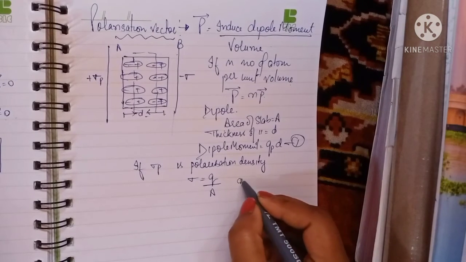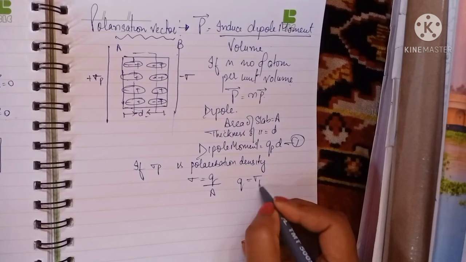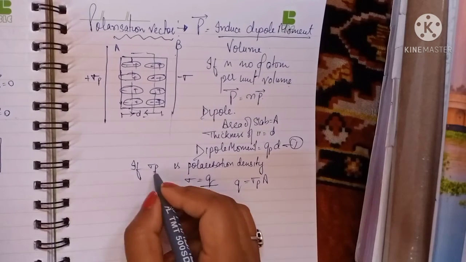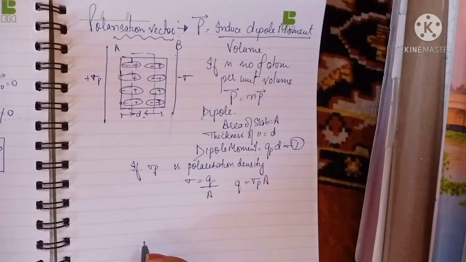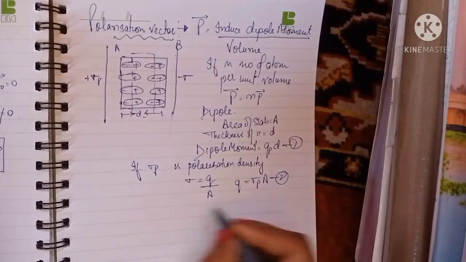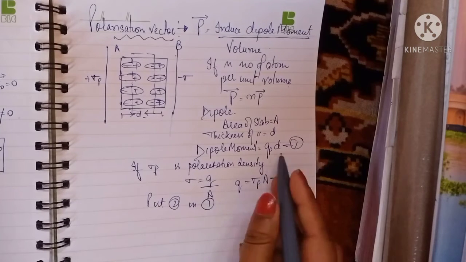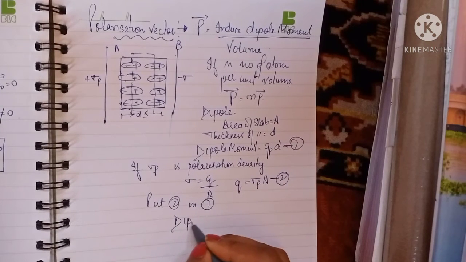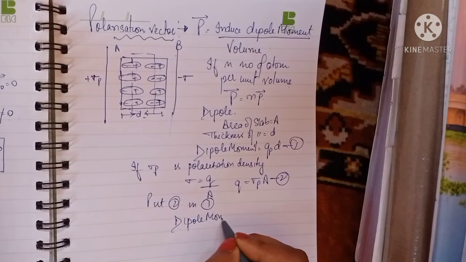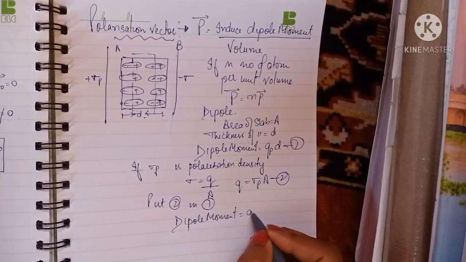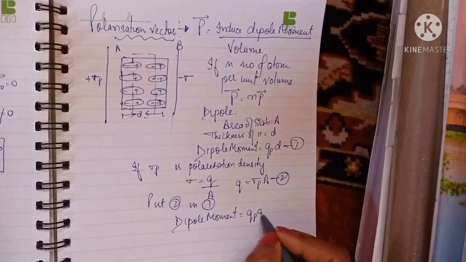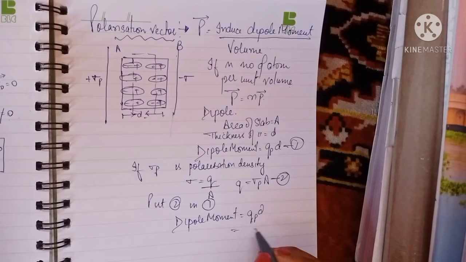So q will be equal to sigma p A. Because it is polarization, we write sigma p here. Now put 2 in 1. So the dipole moment will be equal to q p times d, and q p is sigma p A, so sigma p A d.